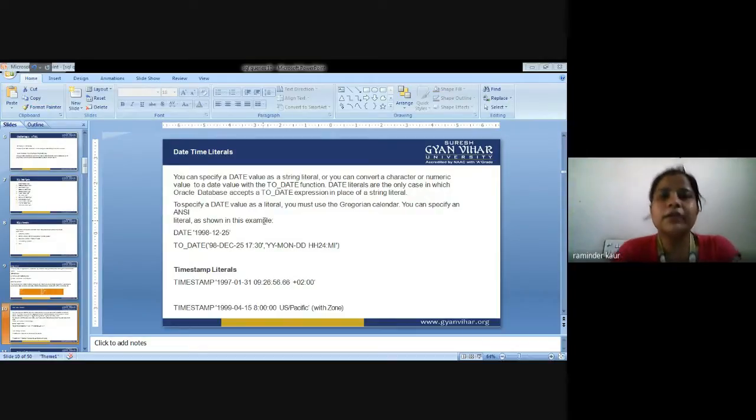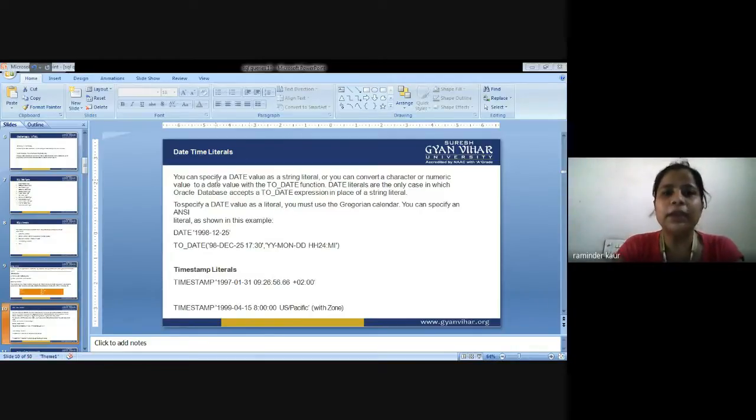So next is date time literal. You can specify a date value as a string. If you remember, we have studied date time literals. I am assuming that you know the basic details, because we have studied the date time stamp. A lot of data types were discussed in your web development class, because I taught you the same subject and I know you have a basic understanding of what I am discussing today.